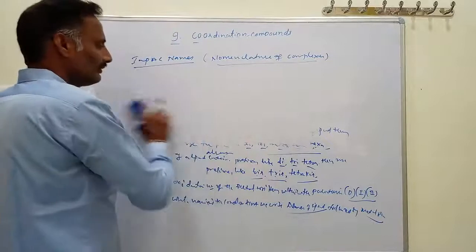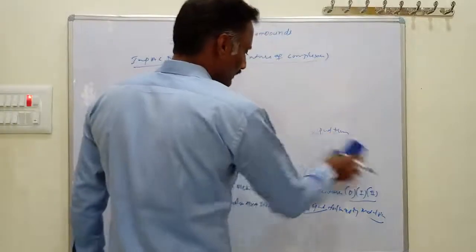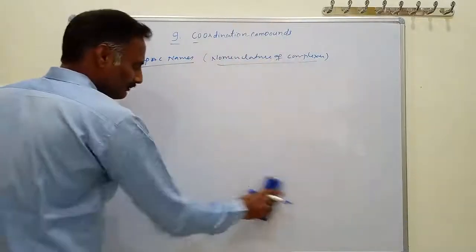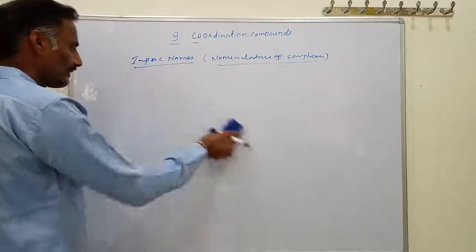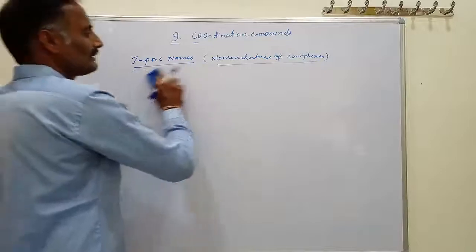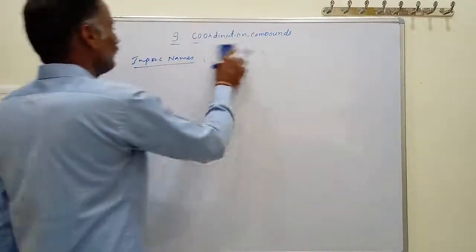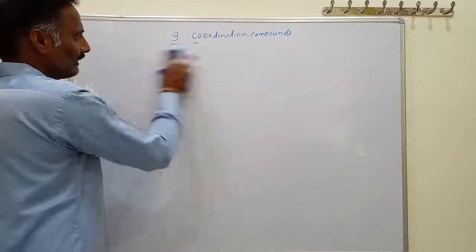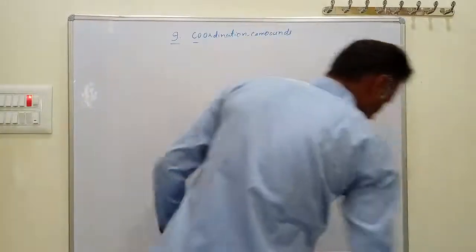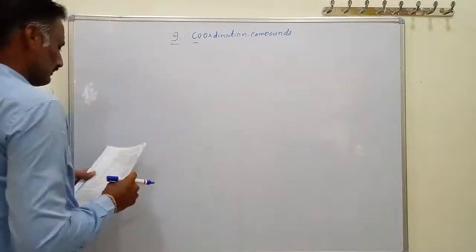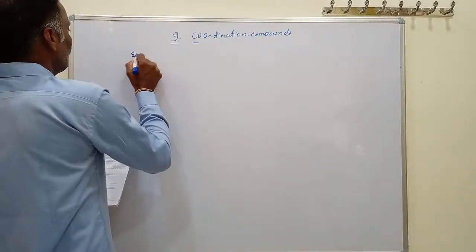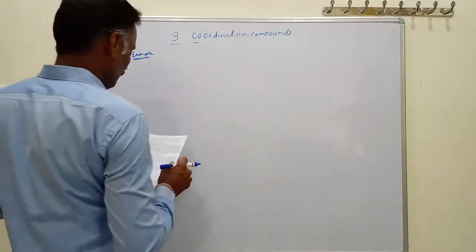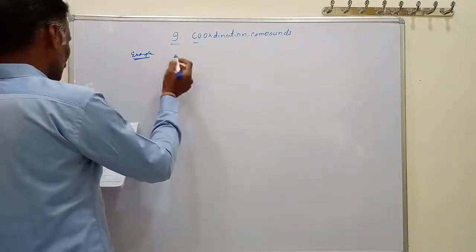Here, first you name the ligands. If a complex contains more than one kind of ligand, they are arranged in alphabetical order. After naming the ligands, then write the name of the metal. Then see one by one. By taking examples, we can understand easily how to write the IUPAC names of coordination compounds.